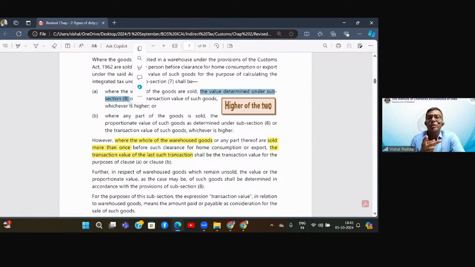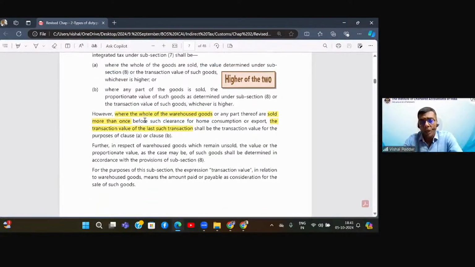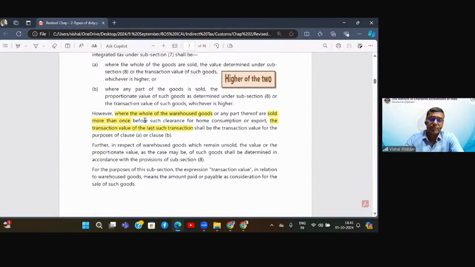So out of both these values, one is the value as per customs valuation rules, and second is my selling price, whichever is higher. In case part of the goods are removed, the same working will be done, only we will take proportionate value. Now, in this particular case, you have to take whichever is higher.